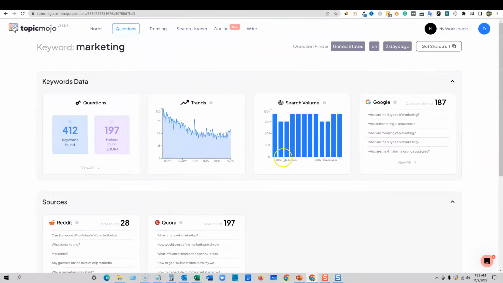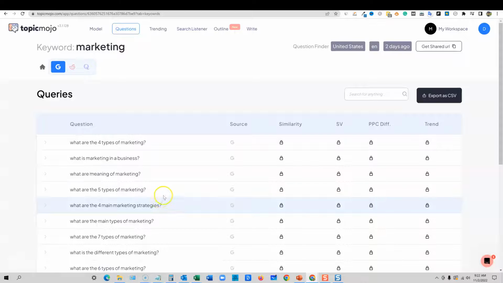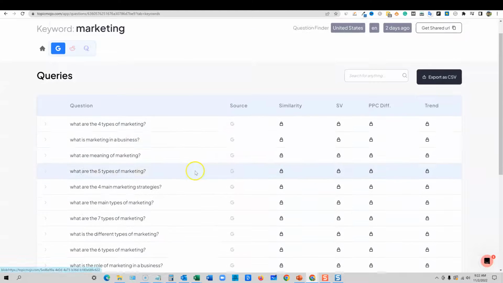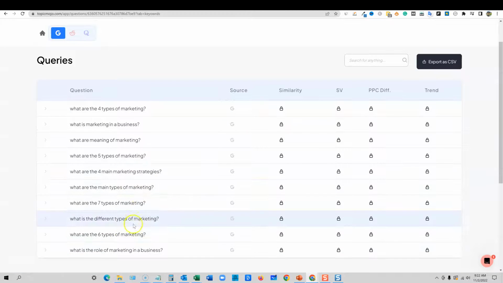And so we have Reddit and Quora right there. Search volume, Google questions over there as well. And I don't know if these are basically the same as over here. But we're going to go over here and look at that. Of course, you can export all of these and then go run them through your tools, but look at these.